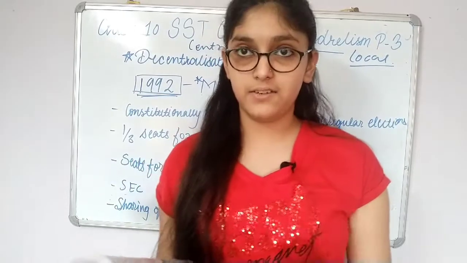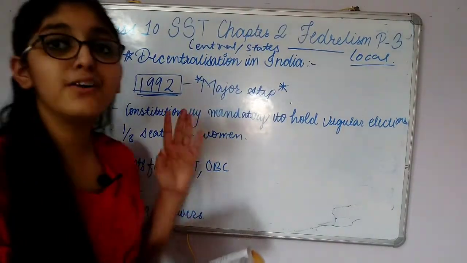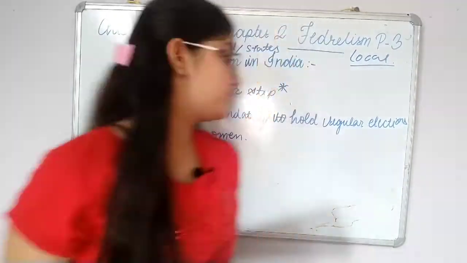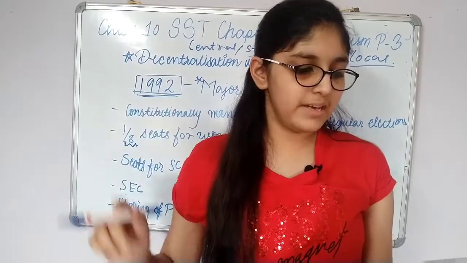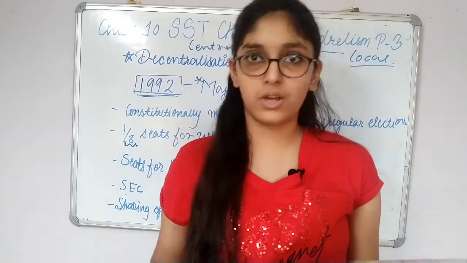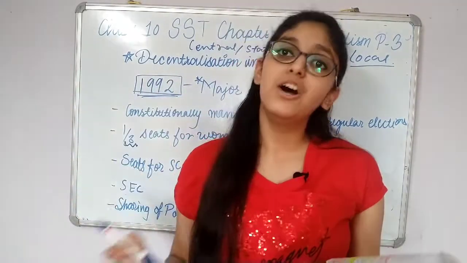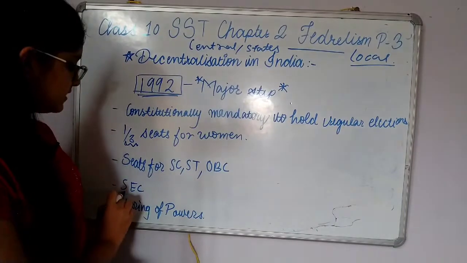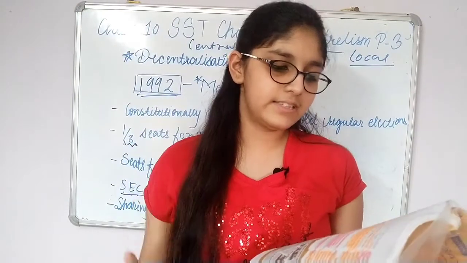Secondly, seats are reserved for elected representatives, elected bodies and the executive heads of these institutions for SC, scheduled caste, scheduled tribe and OBC, that is other backward classes. Next, one-third of seats are reserved for women. Next, the state governments are required to share some powers and revenue with local government bodies. And an independent institution called the State Election Commission, that is SEC, has been created in each state to conduct